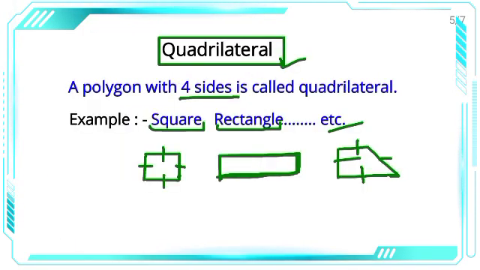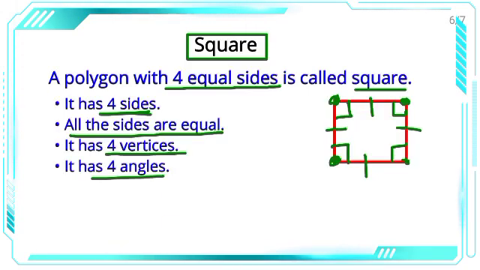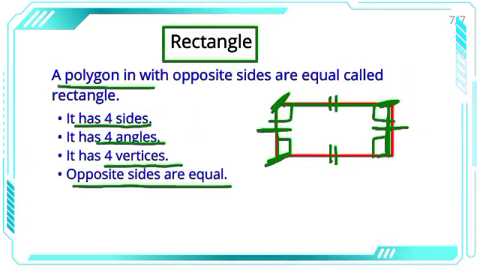Next, quadrilateral. A polygon with 4 sides is called a quadrilateral. Quadrilateral के examples क्या हैं? Square and rectangle. A square has 4 equal sides, 4 vertices, 4 angles. A rectangle has 4 sides but opposite sides are equal, 4 angles and 4 vertices, right?